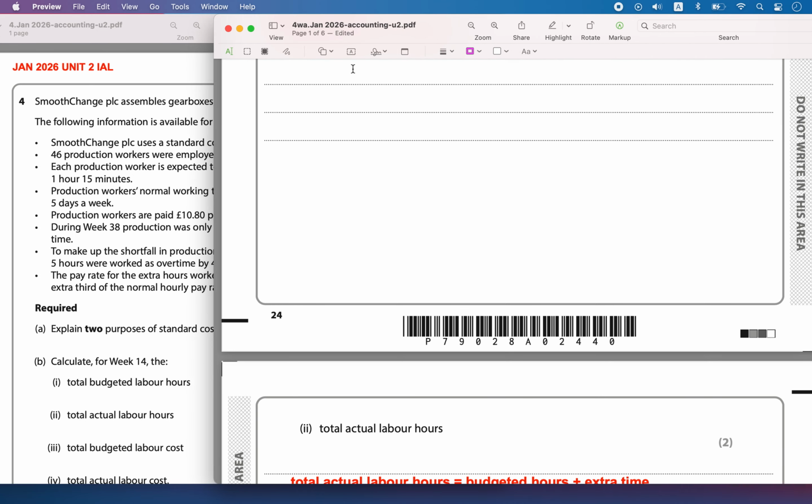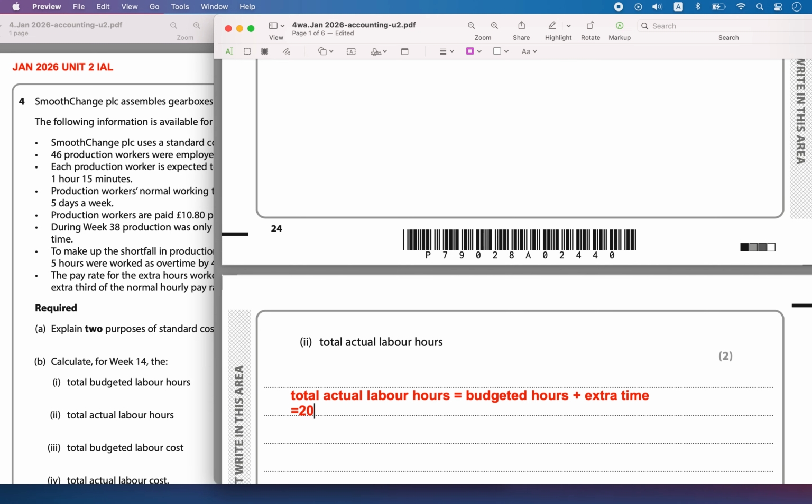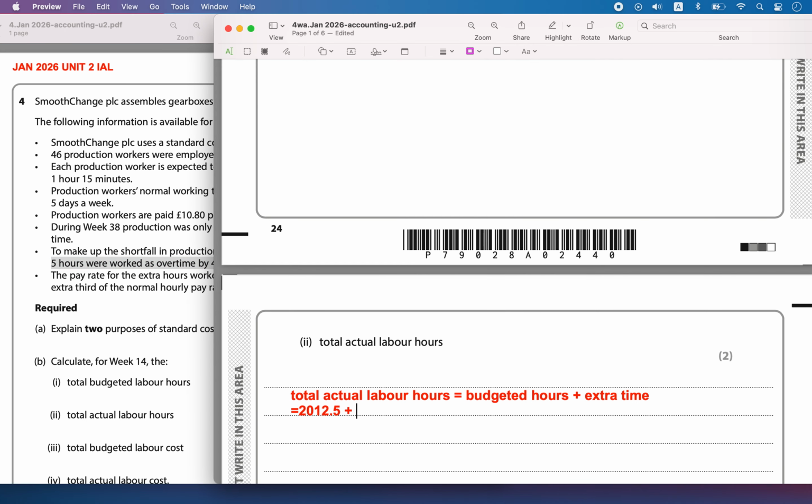Now the budgeted hours that we have already calculated is 2012.5, plus the extra hours they worked: 5 hours as overtime by 42 workers. So 42 workers worked for 5 hours extra overtime.